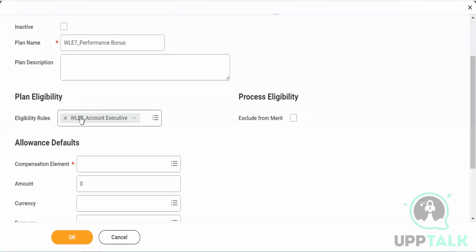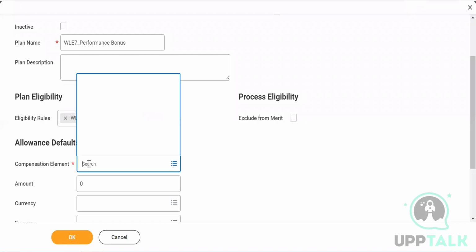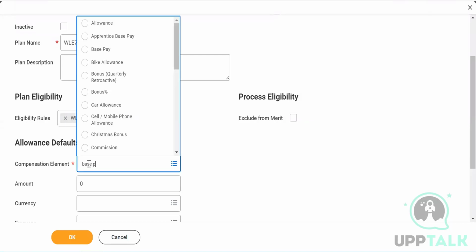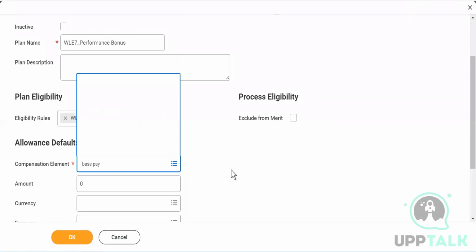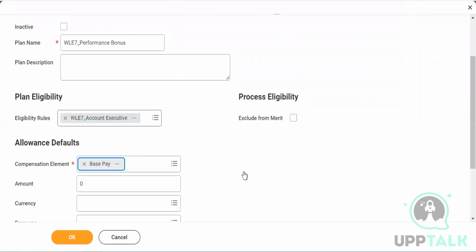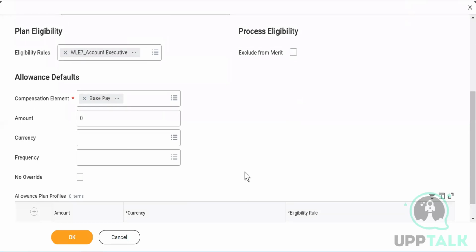Now I have added it. It is not necessary. Again, compensation element, what will it be? Base pay. Then amount. I'll give you an example: I have hired somebody as a Workday consultant and I'm giving a package of 12 lakhs or 1.2 million INR, or rupees.